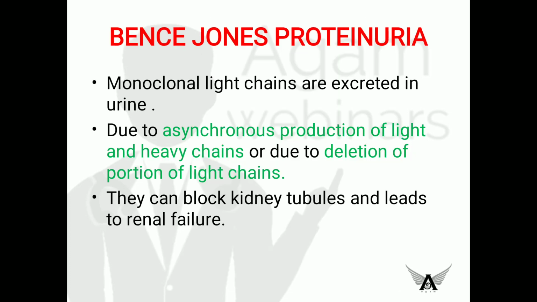Next is Bence-Jones proteinuria. In this condition, the monoclonal light chains are excreted in urine. Why? Light chains are excreted because there is asynchronous production of light and heavy chains, and also there is deletion of a portion of light chains so that they cannot combine with the heavy chains. So these excess light chains are excreted in urine and they can block the kidney tubules and lead to kidney failure.